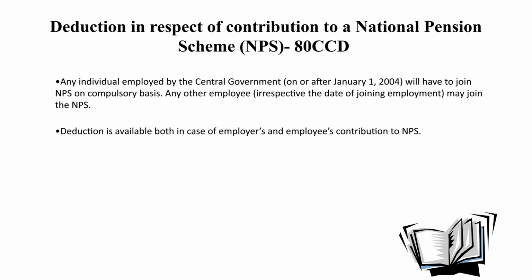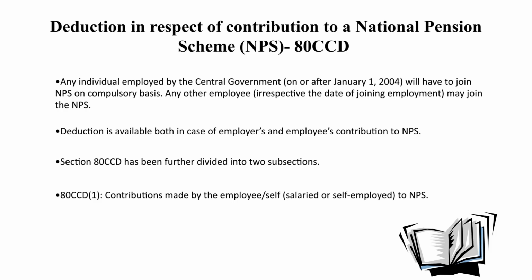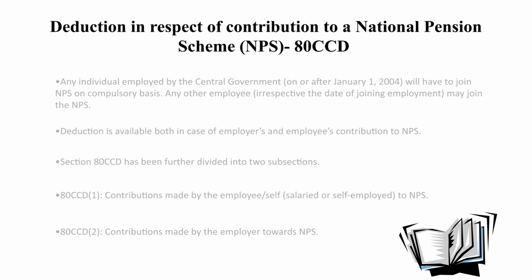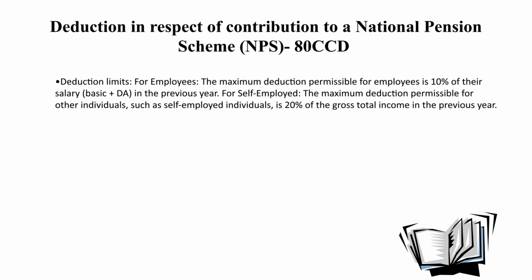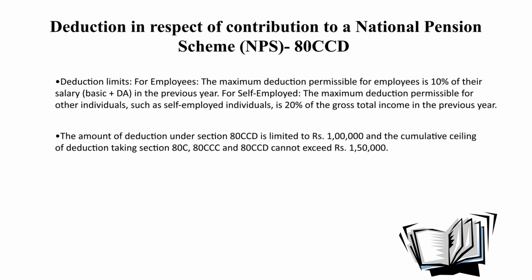The deduction can be availed under section 80CCD in respect of two ways: contribution made by an employee or by self-employed to NPS, and contribution made by the employer to NPS. For employees, the maximum deduction permissible is 10% of their salary income and DA, and in the case of self-employed, the maximum deduction is 20% of their gross total income in the previous year. The amount of deduction under section 80CCD is limited to 1 lakh, and the cumulative deduction taking 80C, 80CCC and 80CCD cannot exceed 1,50,000.